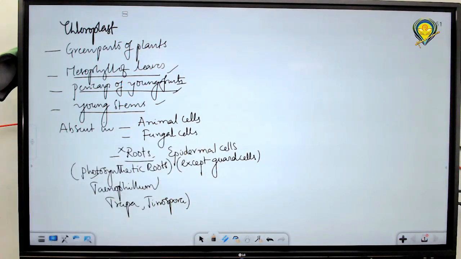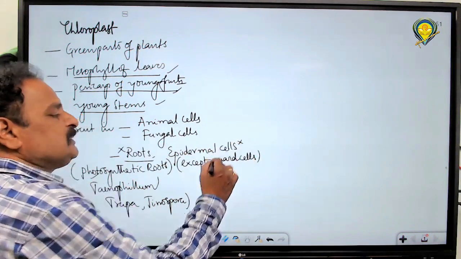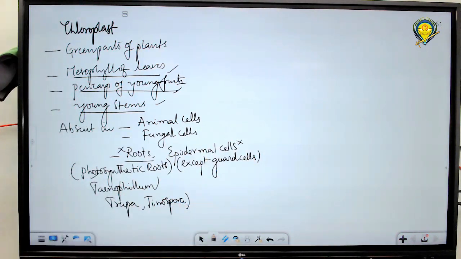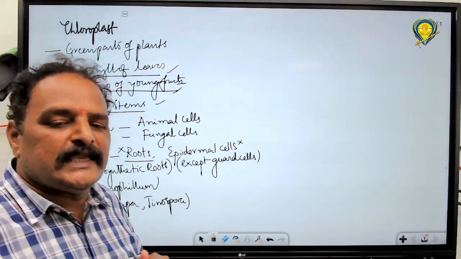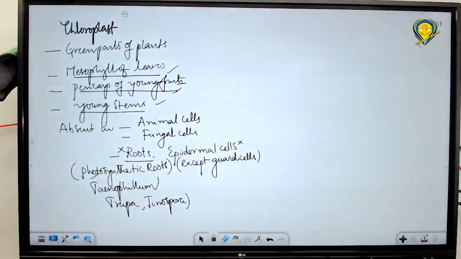Generally, chloroplasts are also absent in epidermal cells, except guard cells. But epidermal cells of sciophytes and hydrophytes will have chloroplasts. That is exceptional.